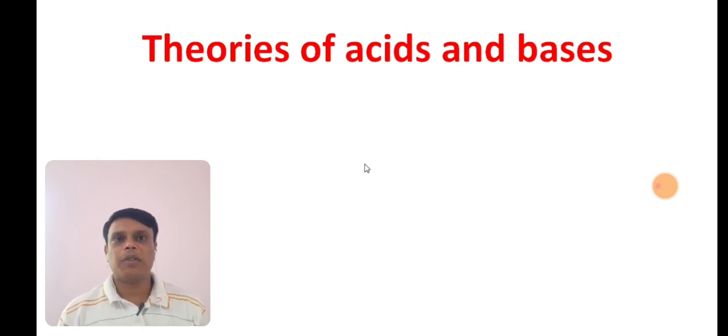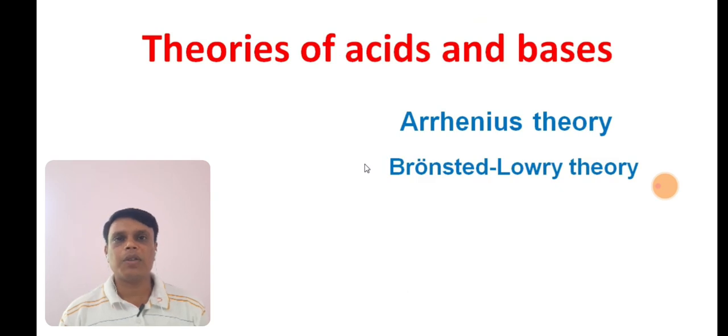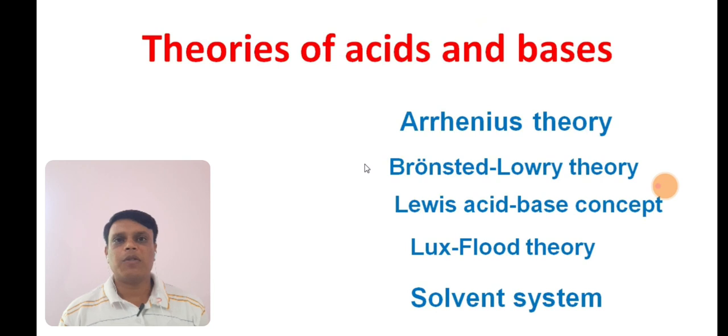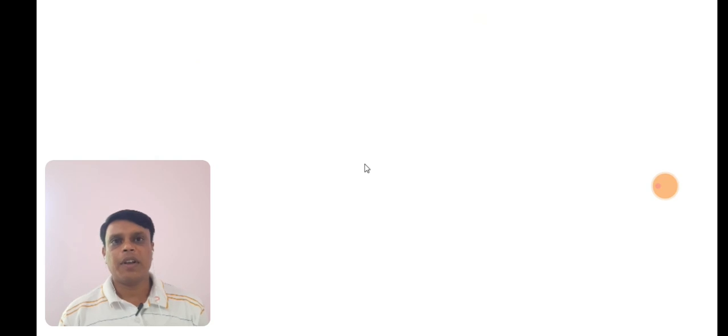Now come to the theories of acids and bases. There are a total of 5 theories which describe acids and bases. The first theory is Arrhenius theory, then Bronsted-Lowry theory, Lewis acid base concept, Lux-Flood theory and Solvent system. We will see all these 5 theories step by step. So first let us start with Arrhenius theory.